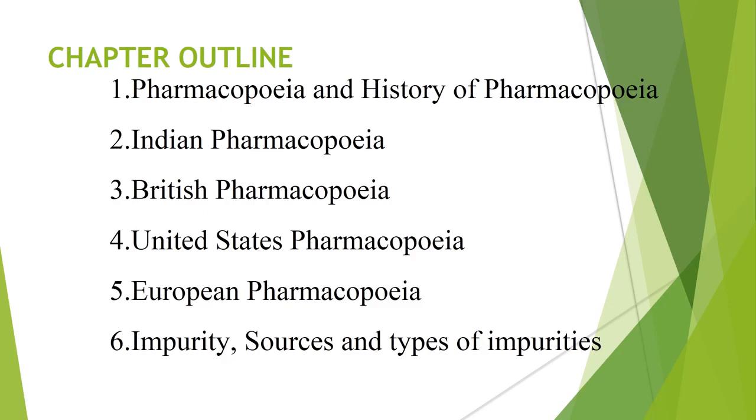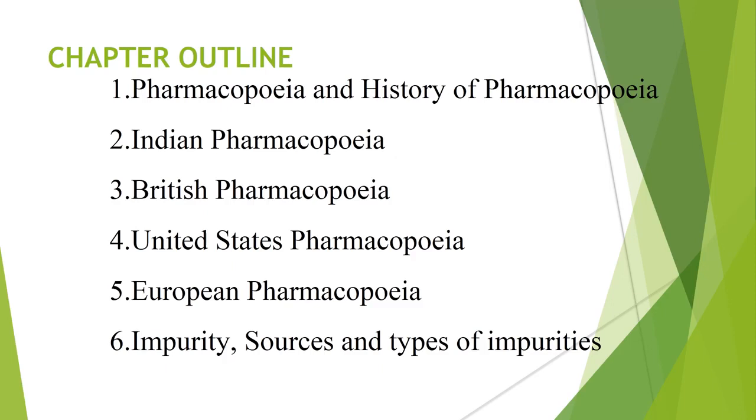We can call them authentic books like Pharmacopoeia: Indian Pharmacopoeia, British Pharmacopoeia, United States Pharmacopoeia, European Pharmacopoeia. All pharmacopoeias we can refer to for calculating the impurity of the substance, the limitation of impurity of the substance, purity of the substance, the different sources for the arising of impurity in the compound, and types of impurities.